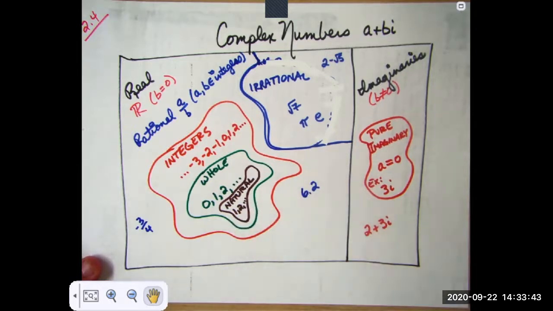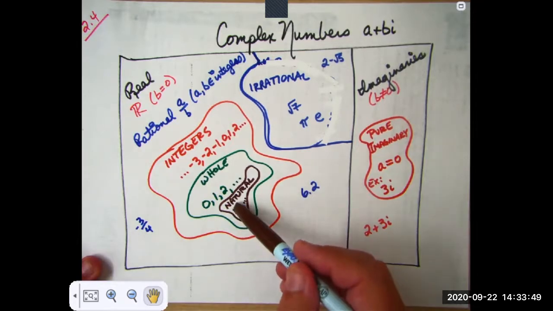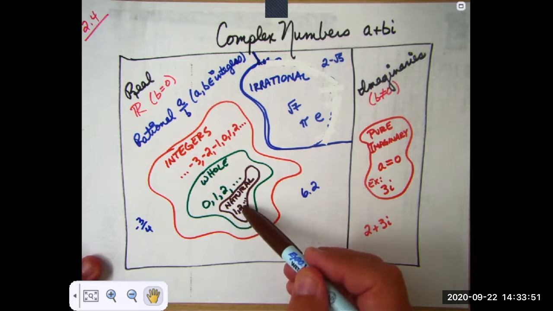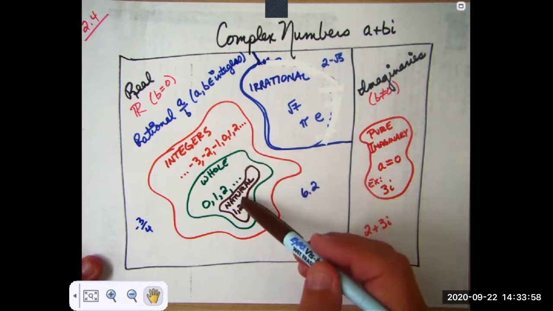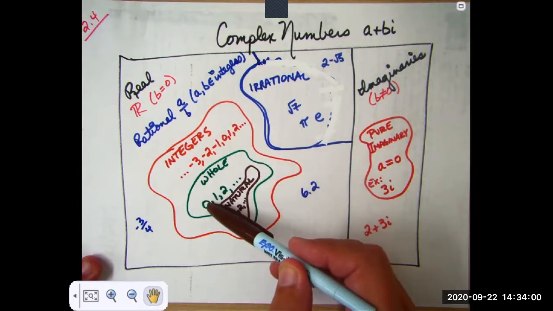You never have half of a rock. You got 1 rock, 2 rocks, 3 rocks. So the natural numbers are the counting numbers, 1, 2, 3, etc. Now the whole numbers are all the natural numbers plus 0.